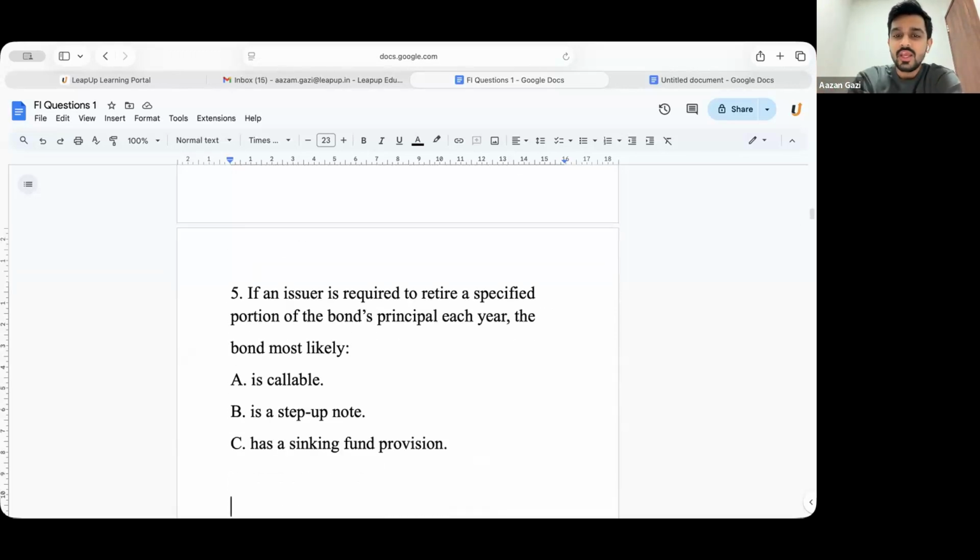The fifth question. If an issuer is required to retire a specified portion of the bond's principal each year, the bond is callable, a step-up note, or a sinking fund note?